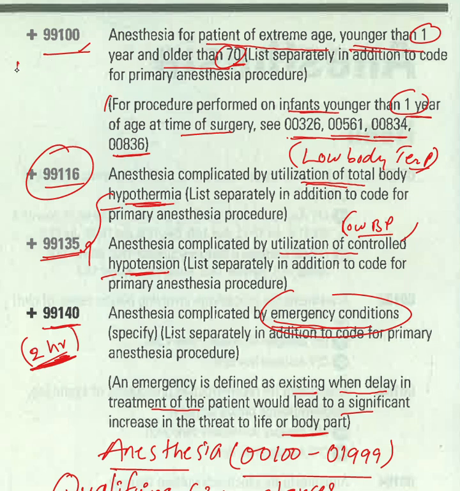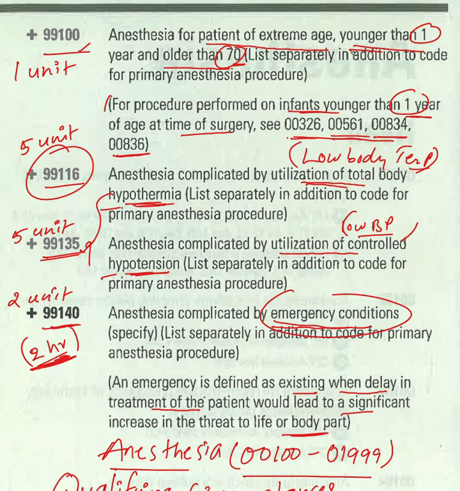So the base unit for 99100 is 1 base unit. Okay, 1 base unit. And 99116, that is for hypothermia, 5 base units. Okay, 5 base units. For the hypotension qualifying circumstance also 5 units. Okay. And 99140, 2 units, that is for emergency conditions. Okay. These base units are given to each qualifying circumstance separately.